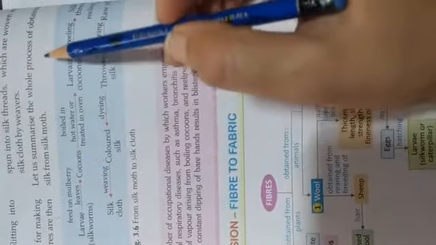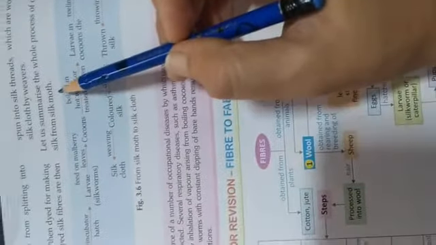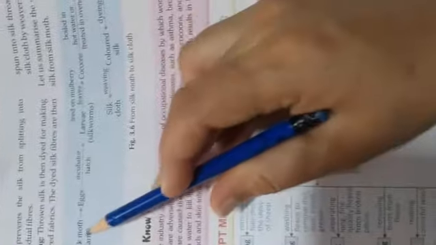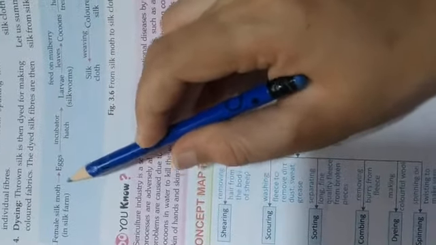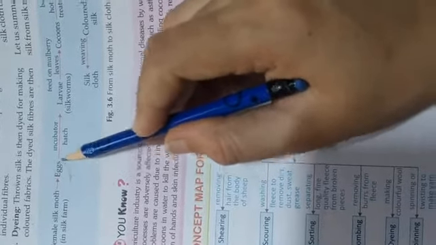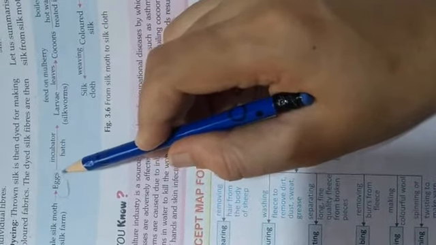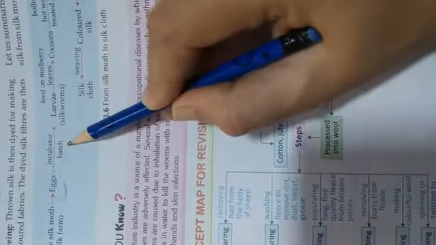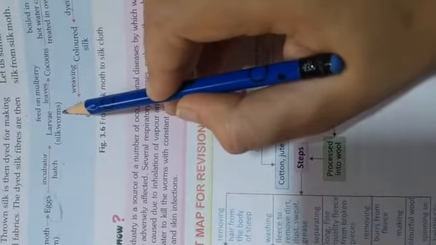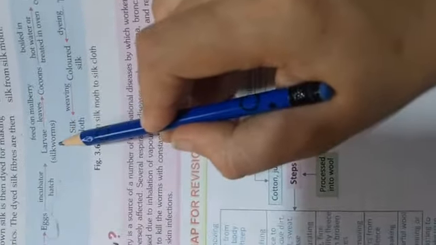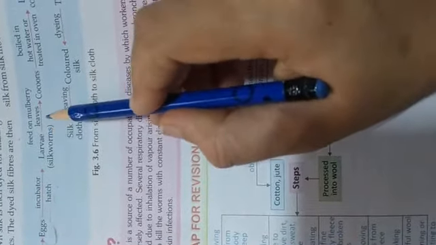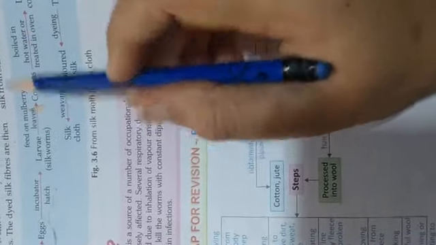Let us summarize the whole process of obtaining silk from the silk moth. First is a female silk moth, from which eggs form. The eggs are hatched in an incubator at the proper temperature. Then larva forms, which we can call silkworm, and it lives on the leaves of mostly mulberry trees.